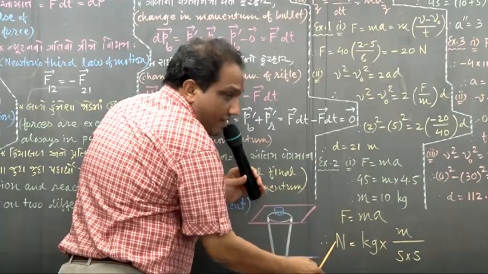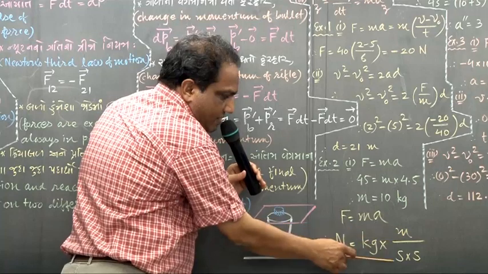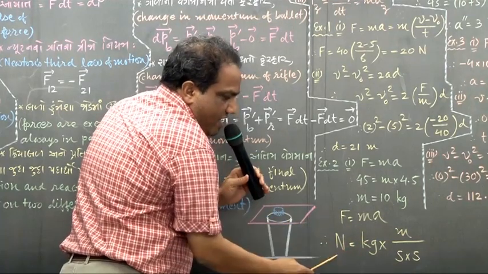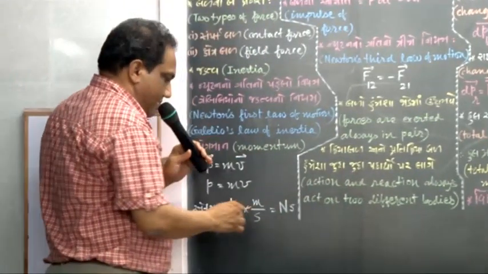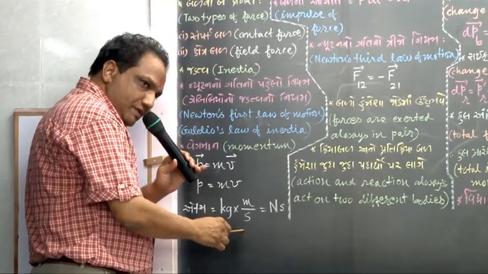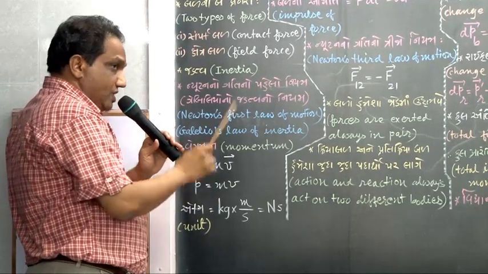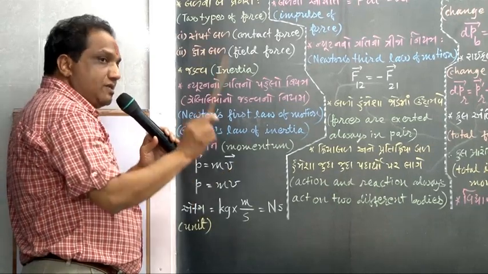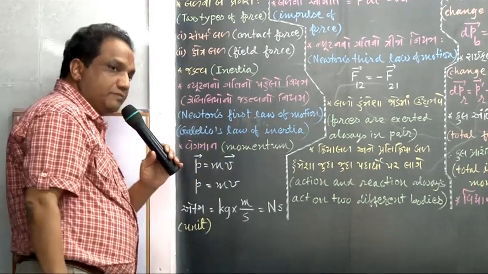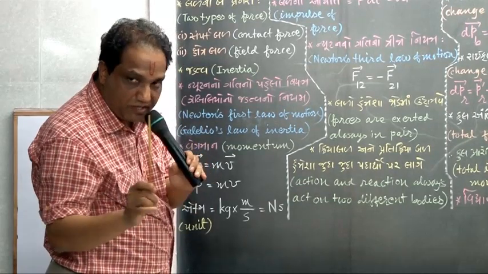Newton into second will be kilogram into meter per second. Simple. And what does this relation indicate? This vector relationship indicates that whatever is the direction of velocity, the same is the direction of momentum.